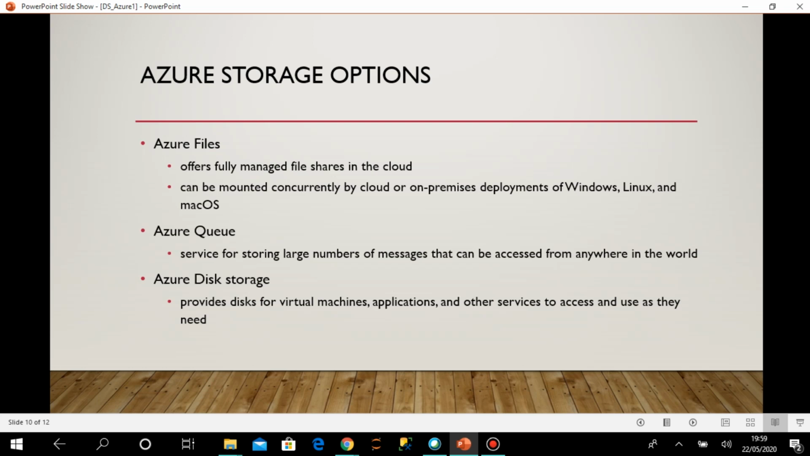And there is the disk storage. We have discussed that I can have disk storage for on-premise, and similarly here also I can have disk storage. It provides disks for virtual machines, applications and other services to access and use as they need. So these are all the types of storage options that Azure has, and they are very effective, and we have discussed the benefits as well.